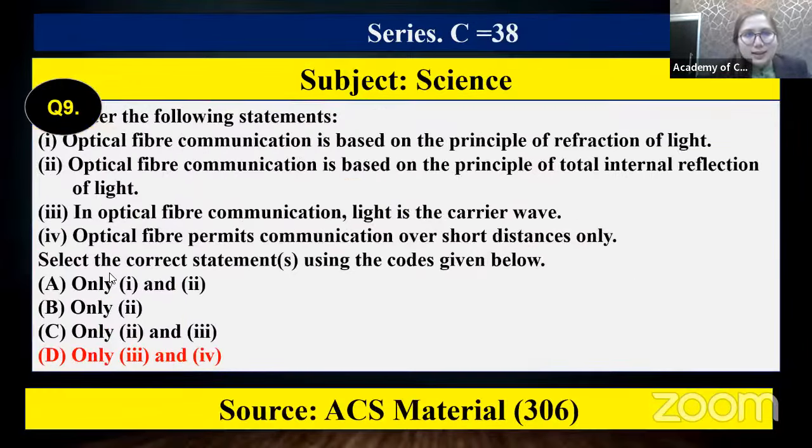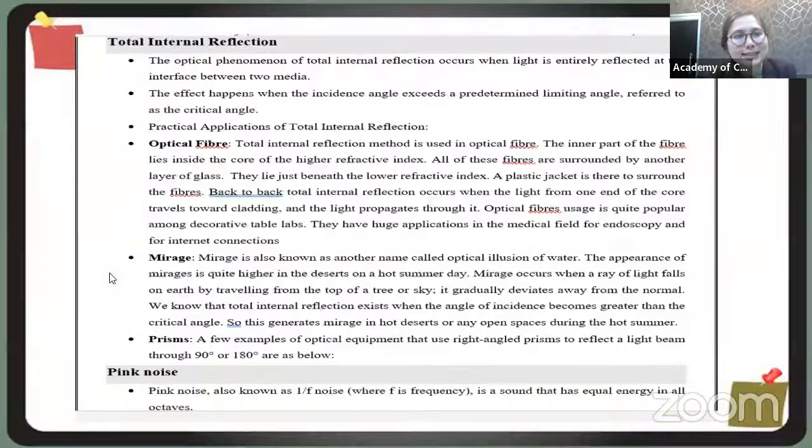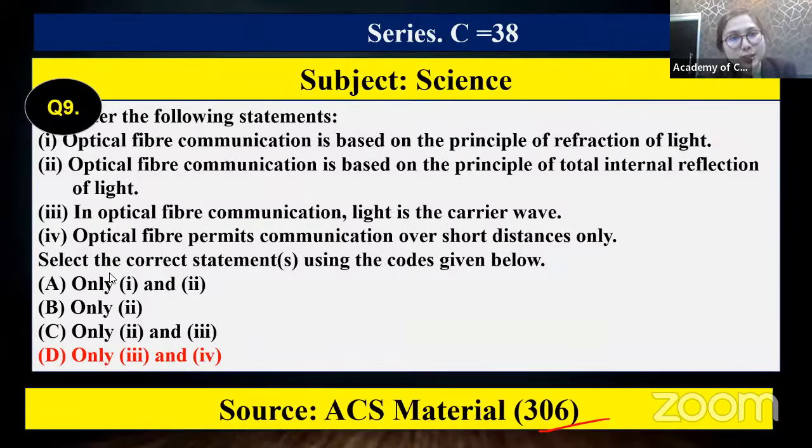Next, direct from our material, I can show you page number 306, ACS material. You can see total internal reflection, optical fiber, mirage. Under optical fiber, I have mentioned internet connection. That is the phenomenon of TIR, total internal reflection. So you see, optical fiber communication is based on the principle of refraction of light? No. Obviously, it's based on TIR, total internal reflection.